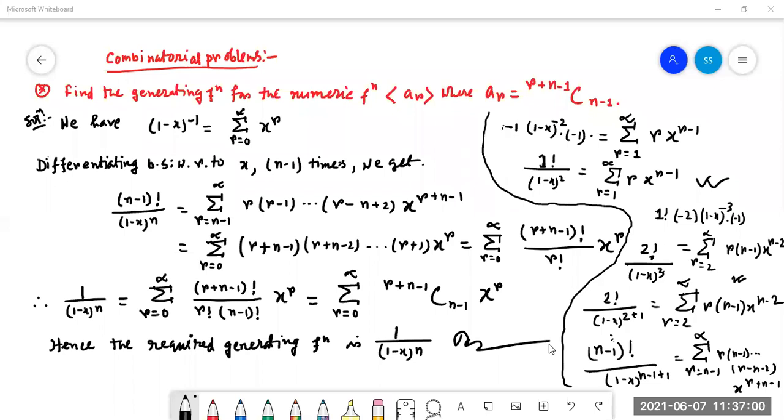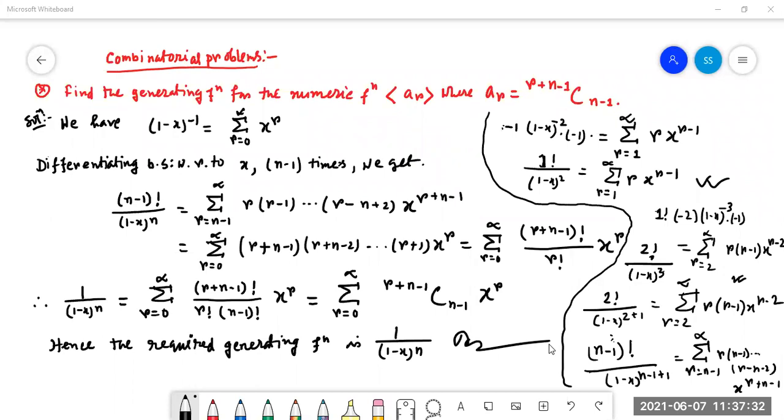Yes, sir. Is it understood why we have written this line after differentiating n minus 1 times? Here the explanation is given. After that, if we take the sum over r equal to 0 to infinity of (r plus n minus 1)(r plus n minus 2) ... (r plus 1) x to the power r, then from here we can write (r plus n minus 1) factorial by factorial r, into x to the power r.